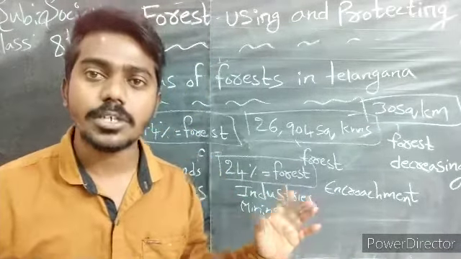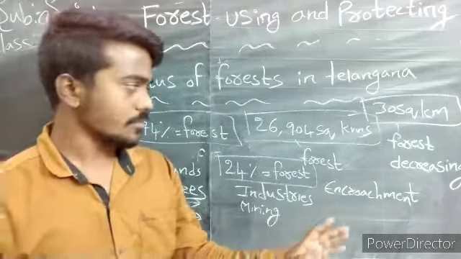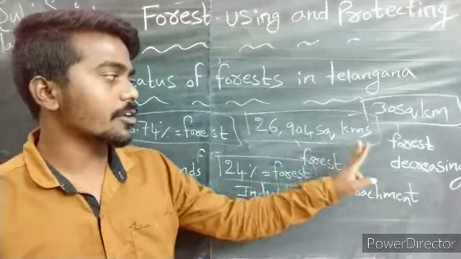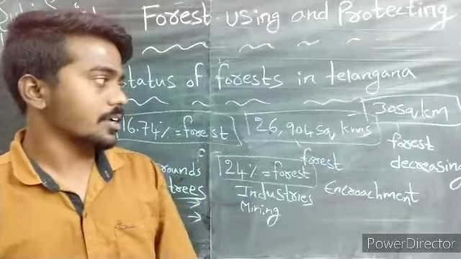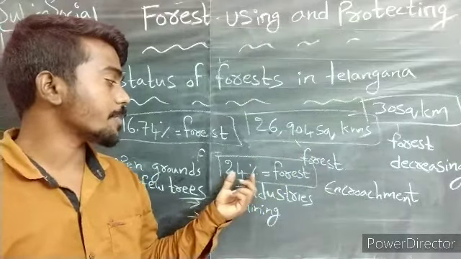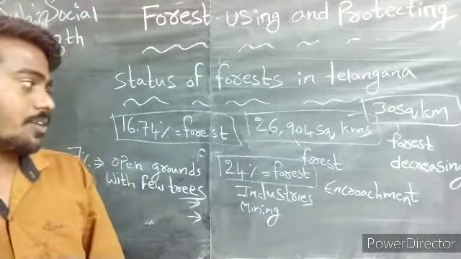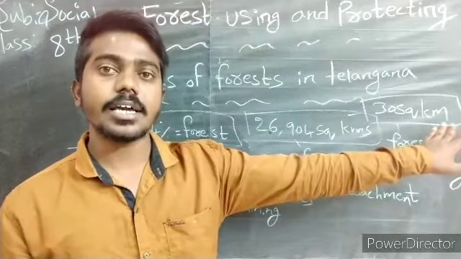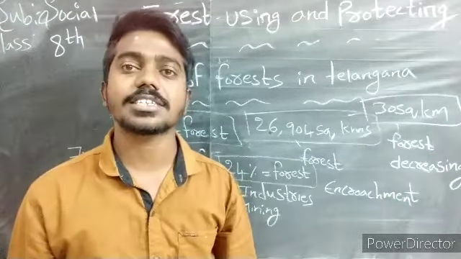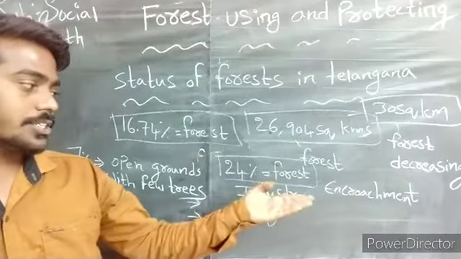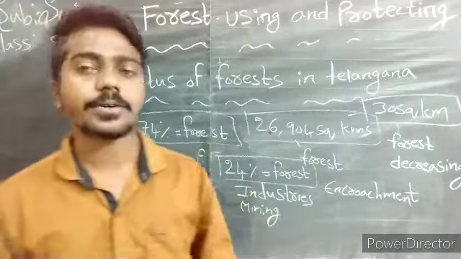Okay, now children, this is about the topic. This one is important, children. 26,904 square kilometers we have the forest. If they ask in percentage, you have to answer 24% we have the forest. This one is also important: every year 30 square kilometers of forest is decreasing, due to the industries, mining, encroachment.